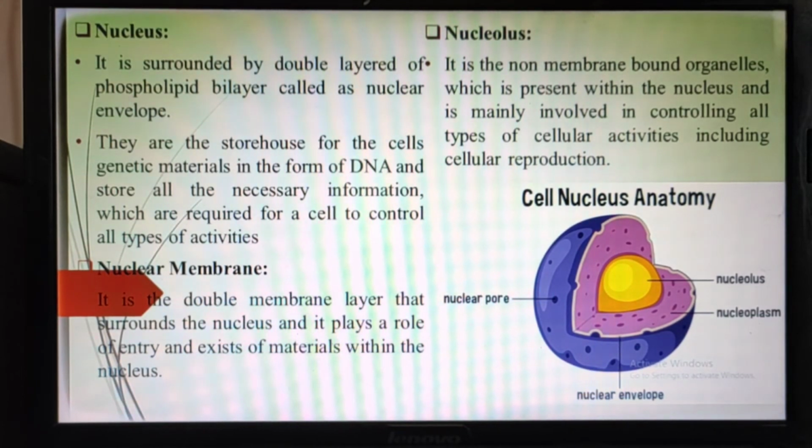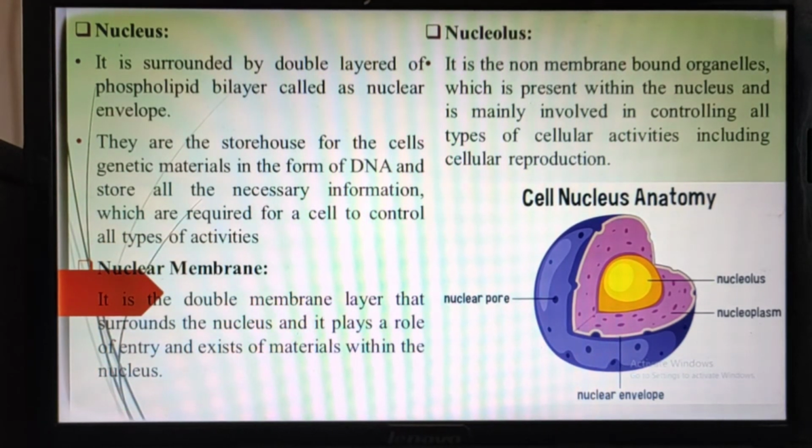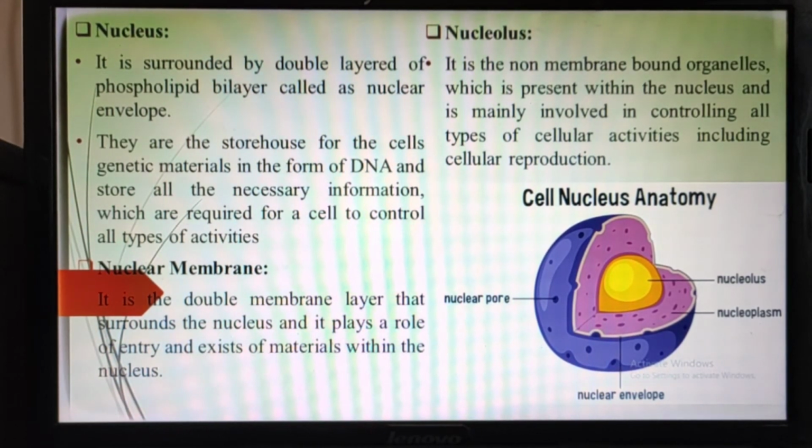And the outer membrane is connected to the endoplasmic reticulum and the inner membrane is connected to the protein fibers, and this helps in maintaining the shape of the nucleus. That means this nucleus will have the same shape every time.